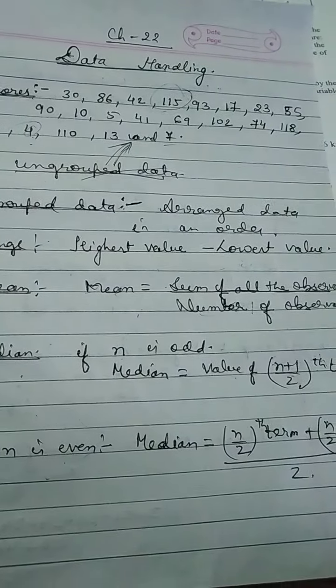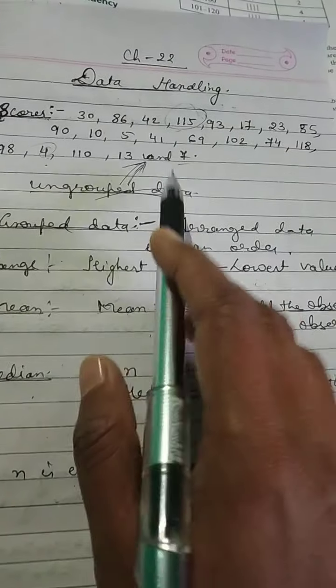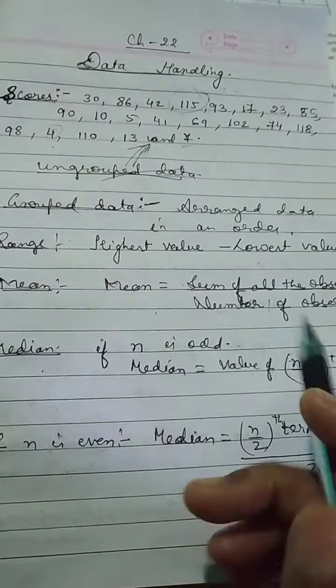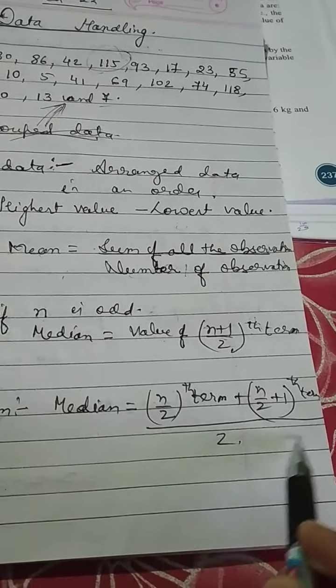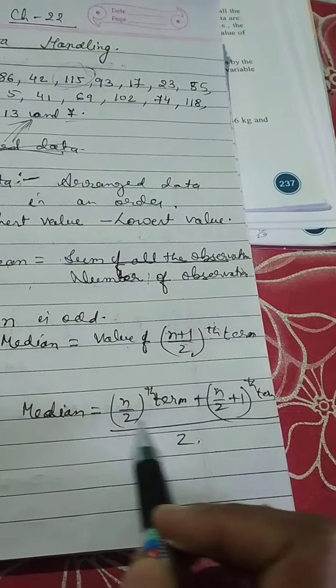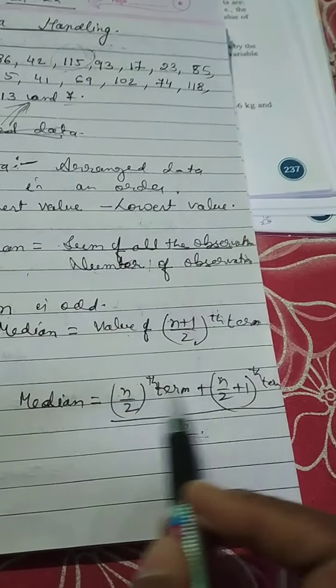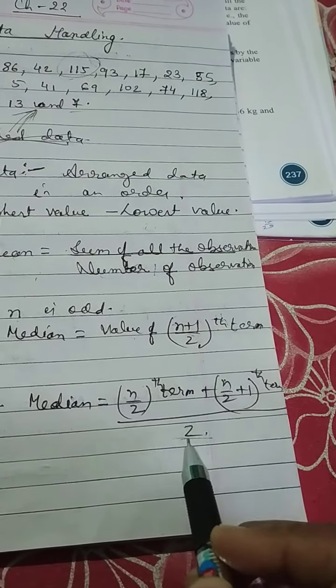That term's value will be the median. And if the number is even, this was 21, that was odd, but suppose the number of observations is even, then you will use this formula: the n by 2th term plus the (n by 2 plus 1)th term, divided by 2. First of all, we find these two terms' values and divide by 2.